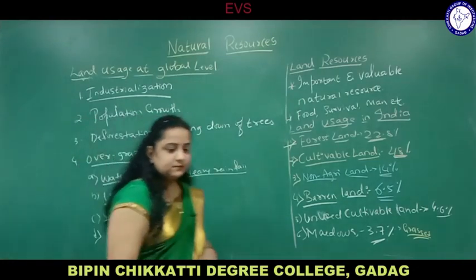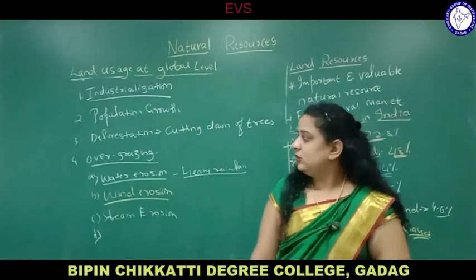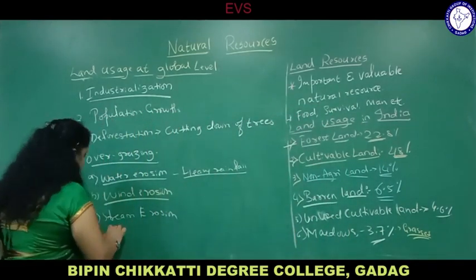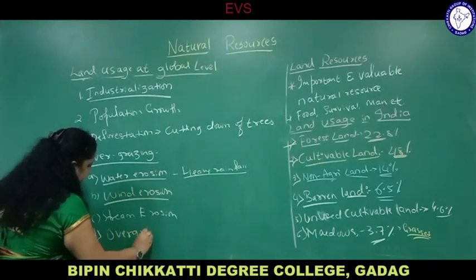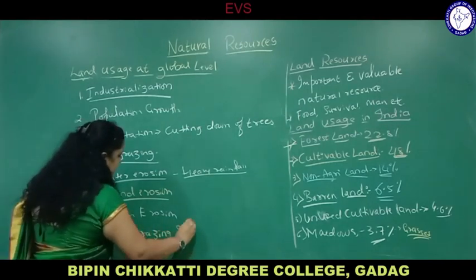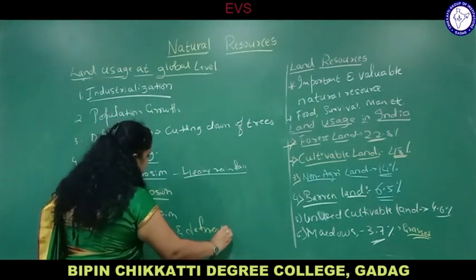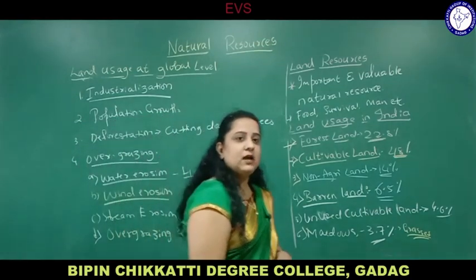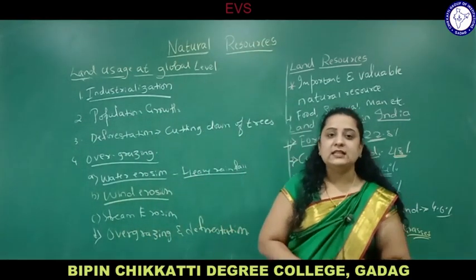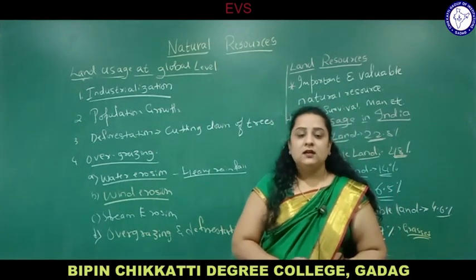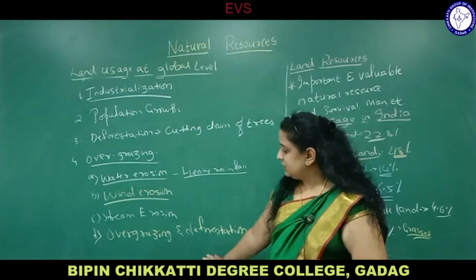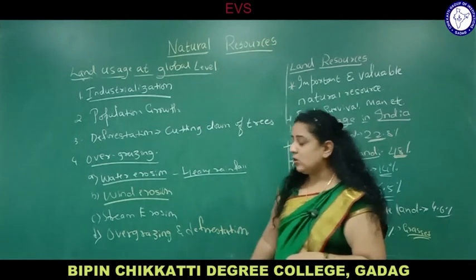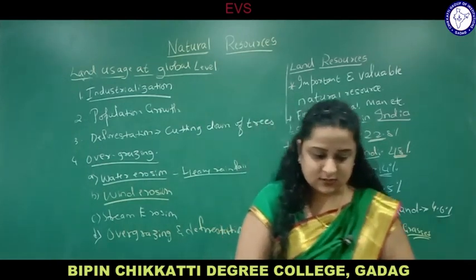And the fourth one is overgrazing and deforestation. Already we have discussed overgrazing and deforestation, due to which the complete fertility of soil is lost. Overgrazing and deforestation are some of the reasons for soil erosion, because plants, with the help of photosynthesis, prepare their own food, take in carbon dioxide and give out oxygen. We require oxygen for performing different activities, so oxygen is also one of the most important natural resources in the environment.